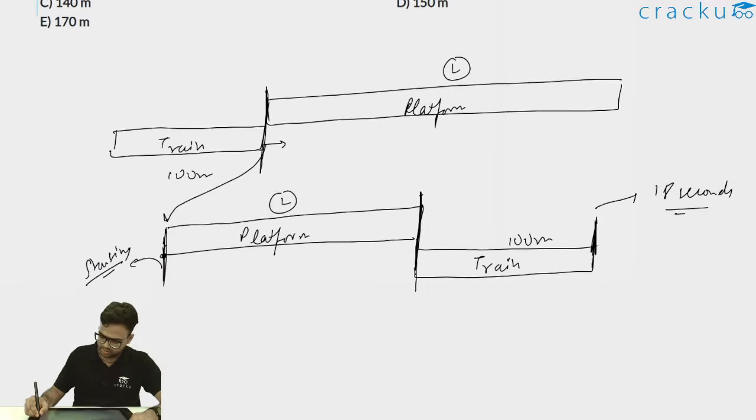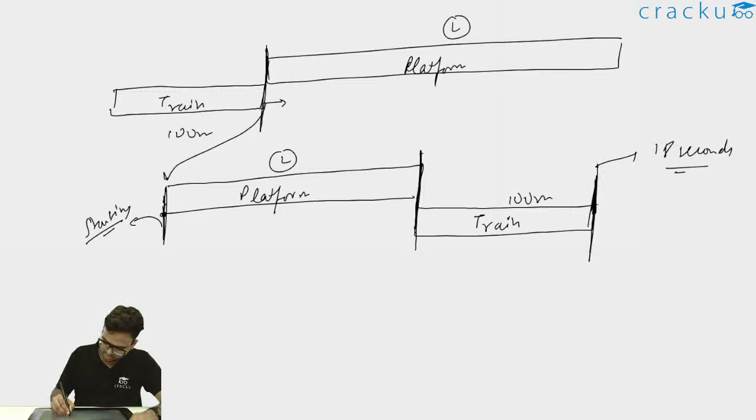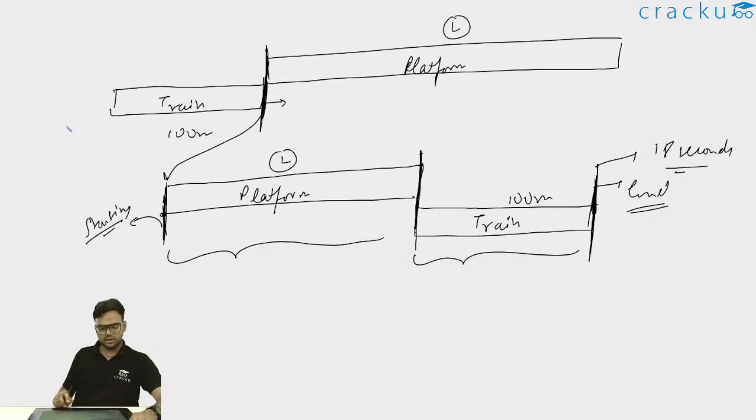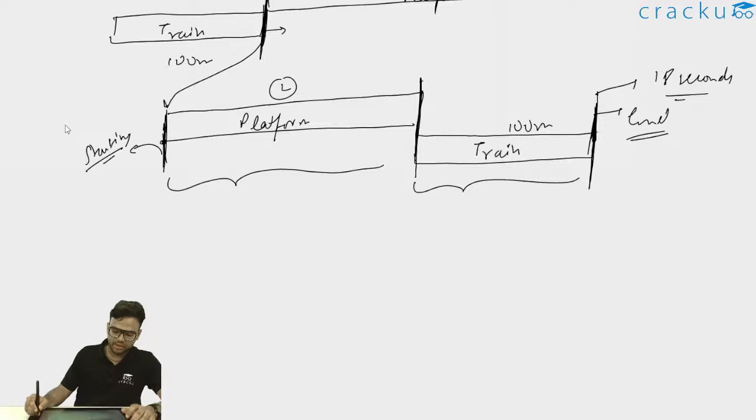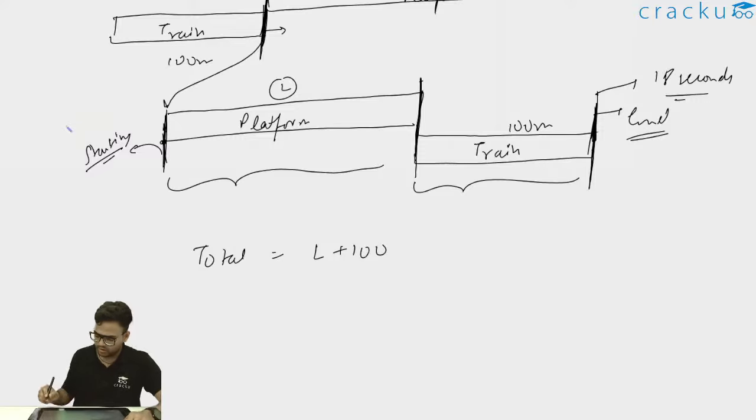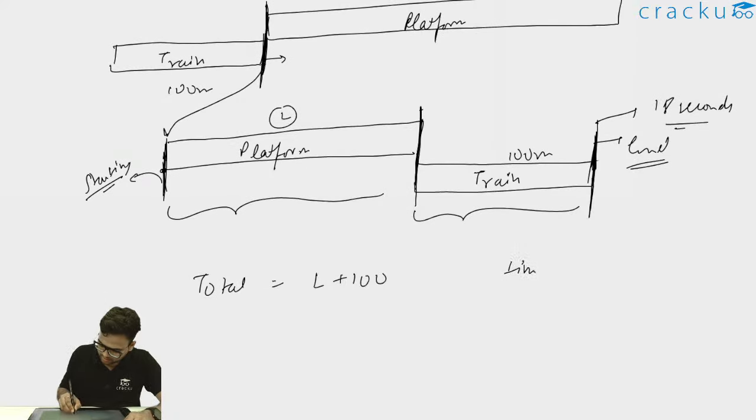Now if we consider what is the total distance that needs to be considered. This is my end point. If this was my start point, this is the front end of the train at the end point. So total distance will be L plus 100. Total distance between the starting and the end point, when the train has covered the entire platform length, will be L plus 100. Now the time taken is 18 seconds.